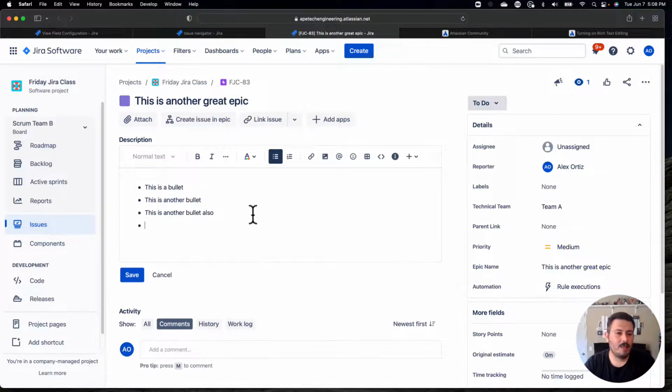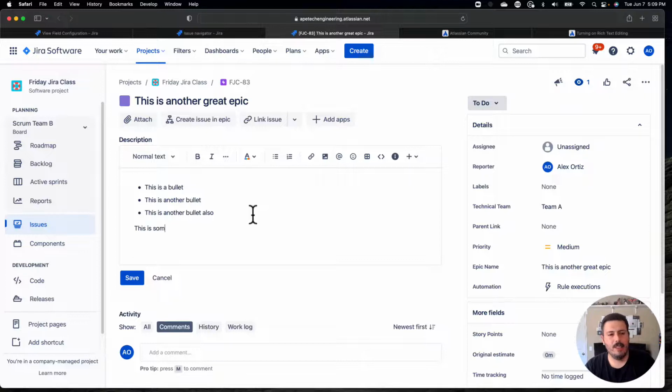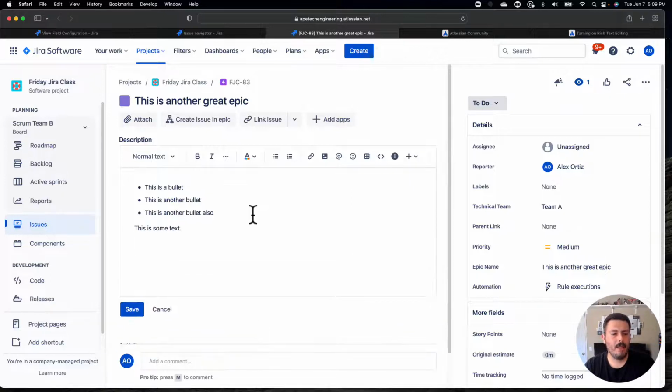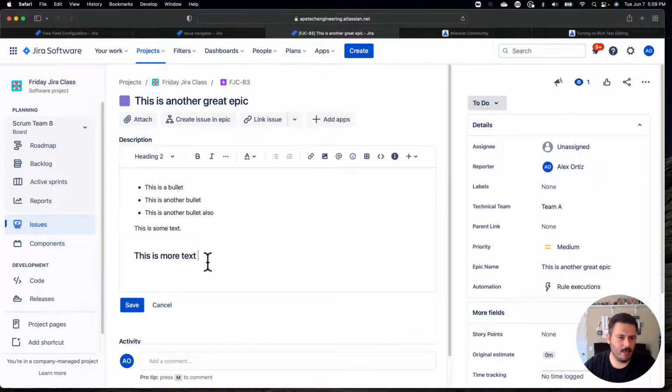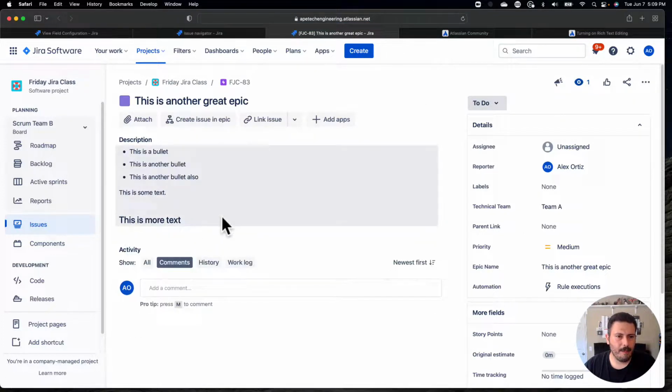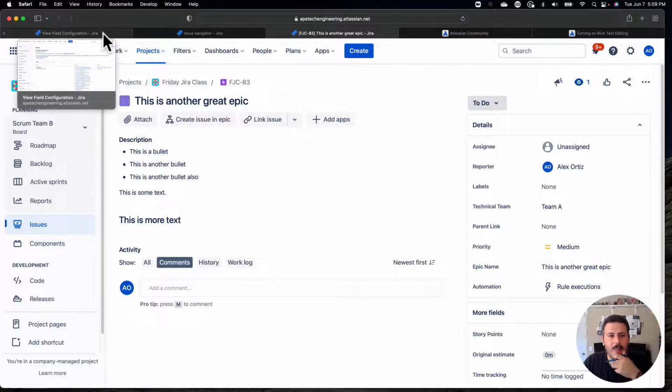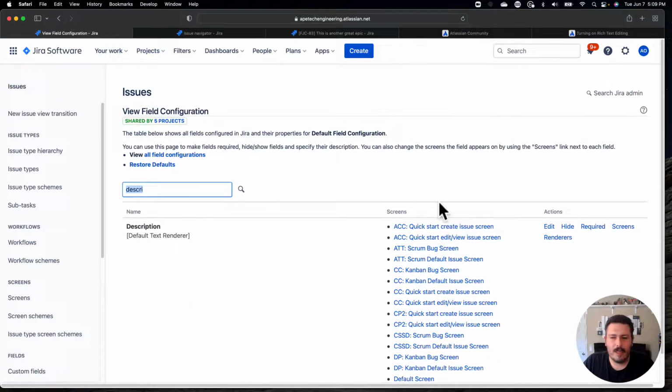So let's actually just put in text. This is some text. This is more text. I can make some of these like this. I'm really concerned that I actually don't have the rich text edit mode, because I thought I would have. I could have sworn this would have looked differently. But let's find out. This is why we're here. I know how to toggle them, and that's usually the question, how do you toggle it between one and the other, which is what I just demonstrated to you. But the question at hand isn't whether to toggle it yes or no, but what happens if I toggle it? What are the repercussions of that?